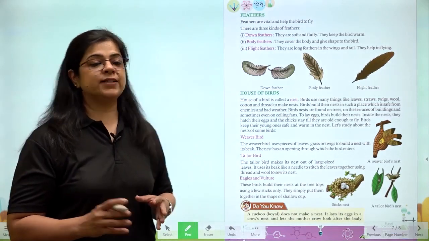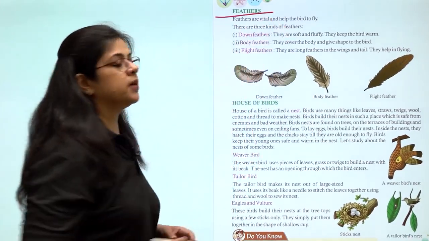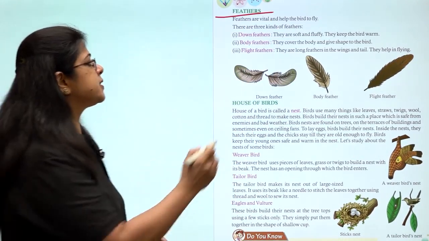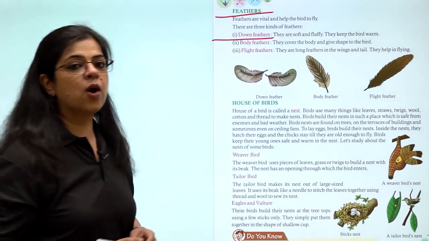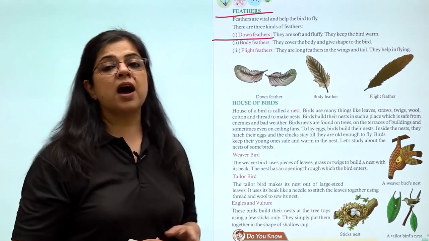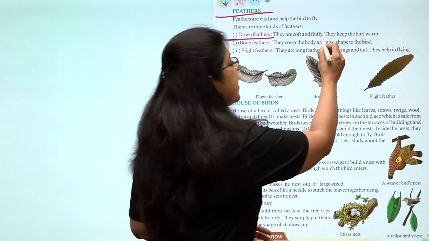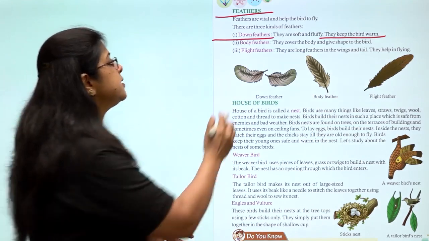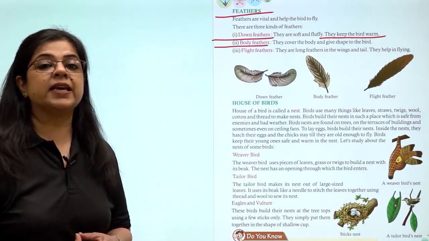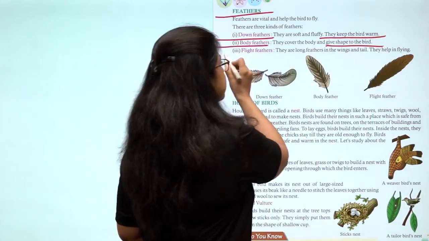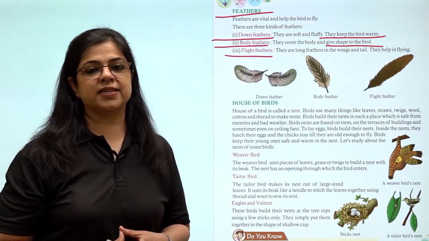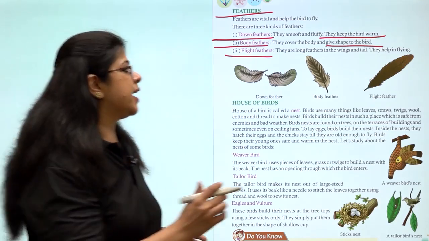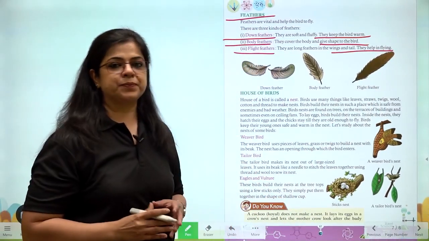Also, there are three kinds of feathers in the birds that are very important and help the bird to fly. The first type are called the down feathers. These feathers are soft and fluffy and they help to keep the bird warm. The second kind of feathers are body feathers. They give shape to the bird. And the third feathers are flight feathers. And yes, as the name suggests, they are the feathers that help the bird to fly.